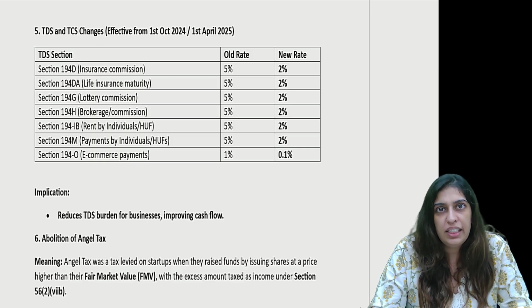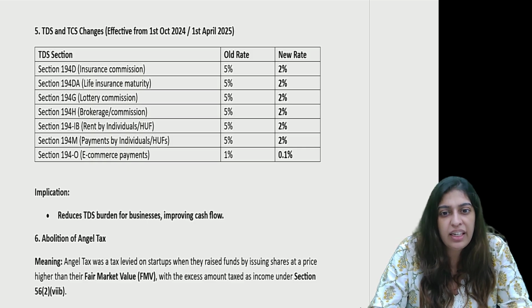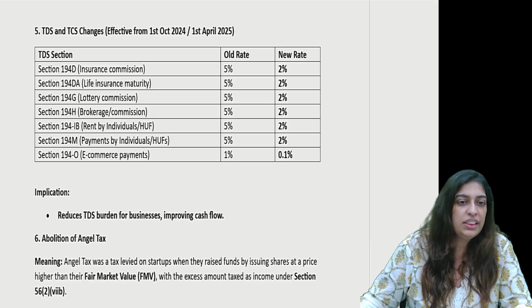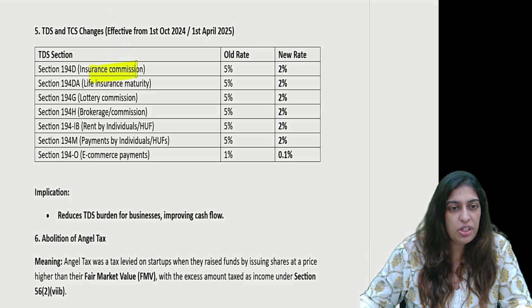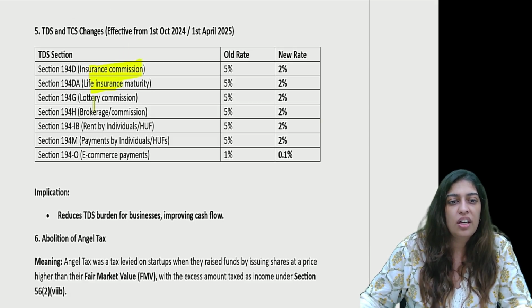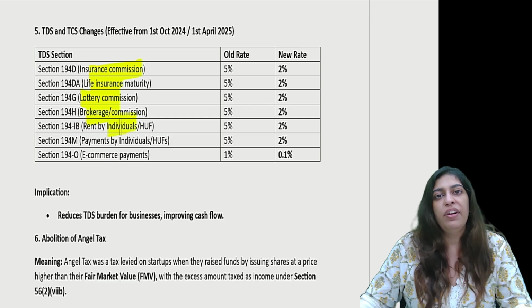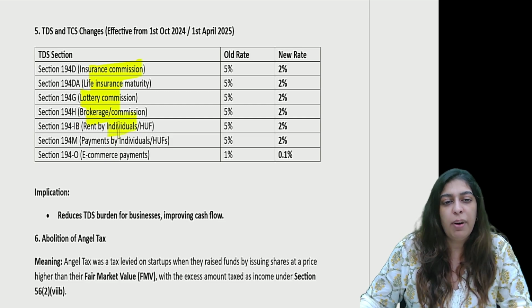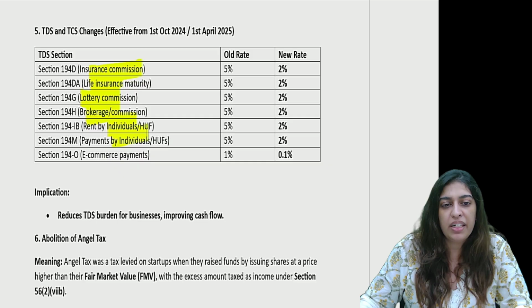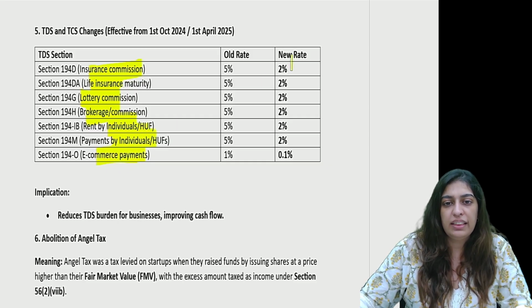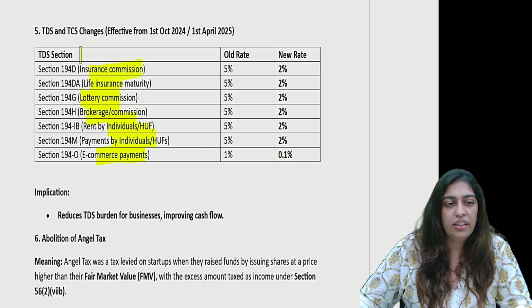TDS, a good thing that has happened: your TDS rates have been decreased. If you look at insurance commission, life insurance, lottery commissions, brokerage, all commissions, the rate has decreased. Then rent that we have to pay under 194I, rent by individual or HUF, payments by individual or HUF, and e-commerce payments. All of this has been decreased to a lower tax rate. Okay.